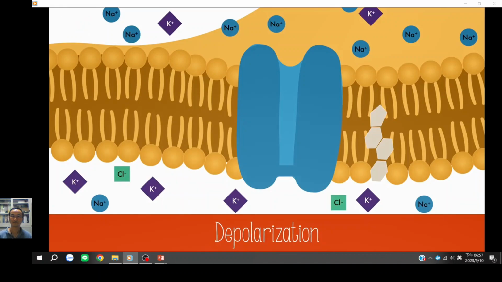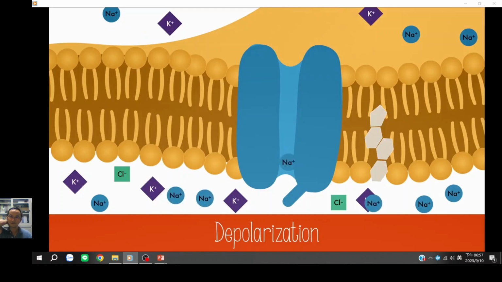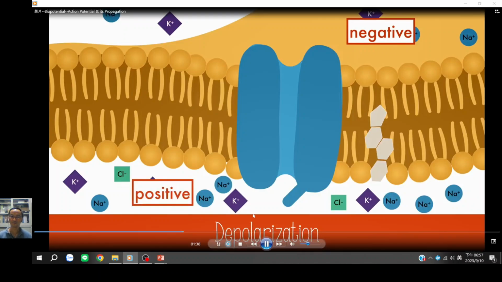The beginning of an impulse is marked by depolarization. This means that the voltage-gated sodium channel is opened and the sodium rushes into the cell. The influx of positive charges quickly shifts the electric potential of the membrane, so that now the outside is more negative and the inside of the cell is more positive. This change in polarity will close the sodium gate.